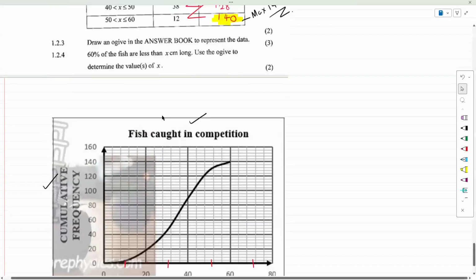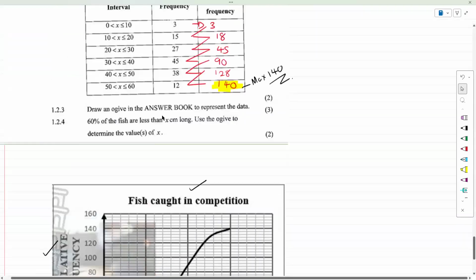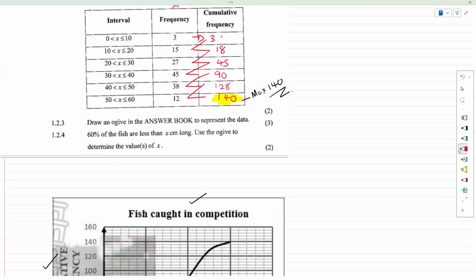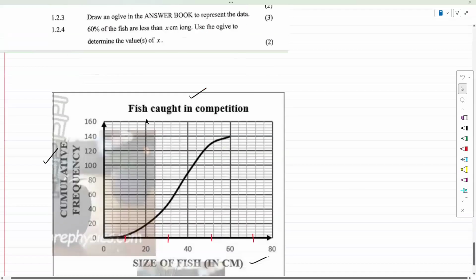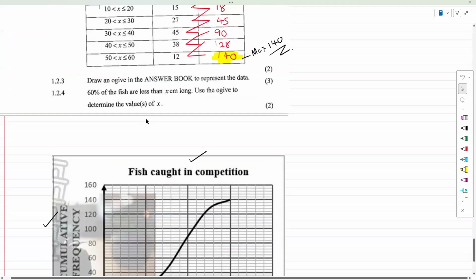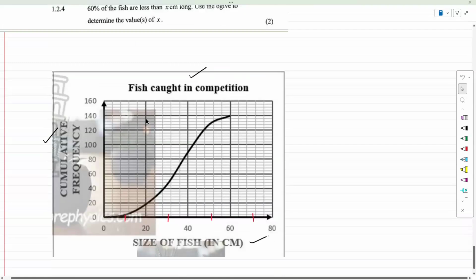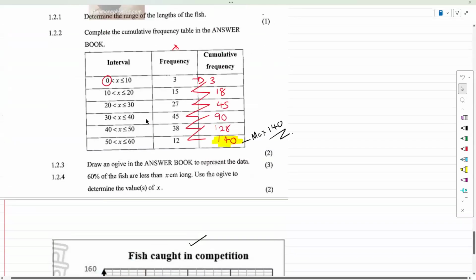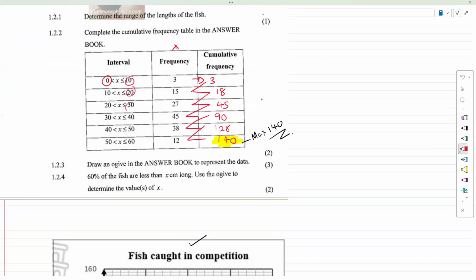And whatever works for you works, but please remember that 0. See this value that's here? This is a problem value, which is 0. And then we need to work with a little bit more, okay? So we're going to start with 10s. These are the values that we're going to go with: 10, 20, 30, 40, 50, 60.